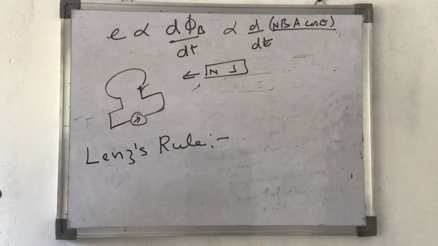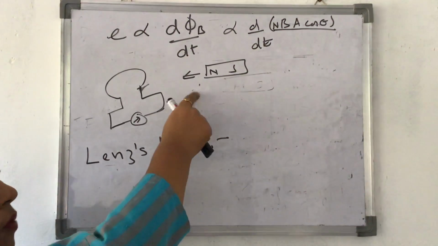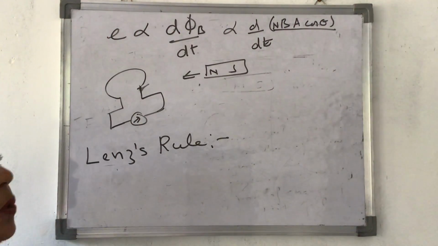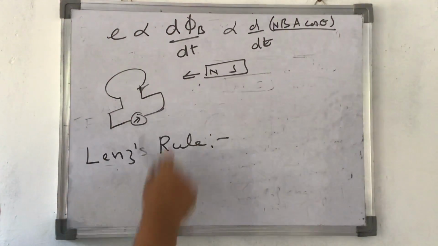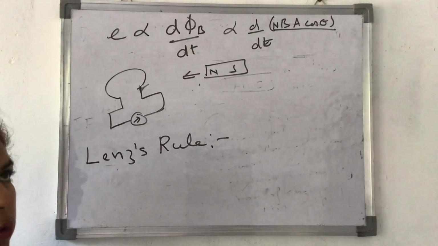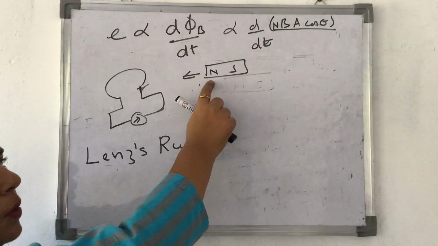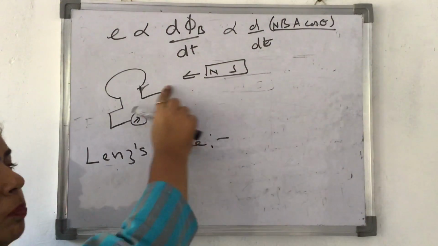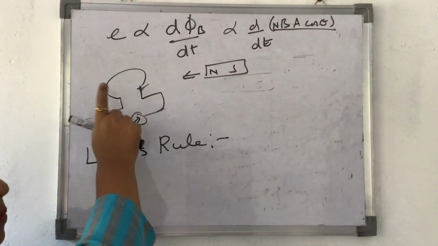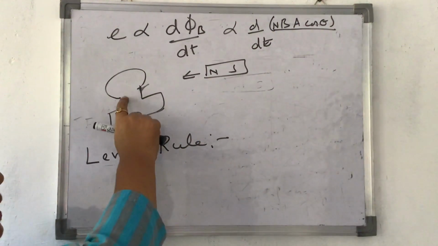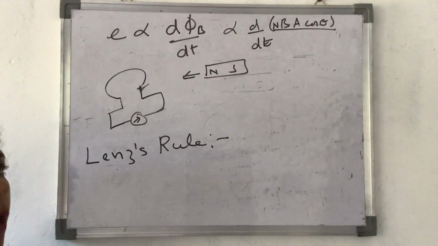What is meant by this is, why is induced current produced in this coil? Induced current is produced in this coil because north pole of a magnet is brought towards it. So what is the cause of producing induced EMF? The cause of producing induced EMF is the north pole of a magnet coming towards it. Now the induced EMF which is produced in it is such that it opposes its own cause. How will it oppose its own cause?